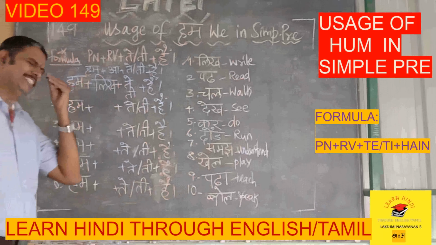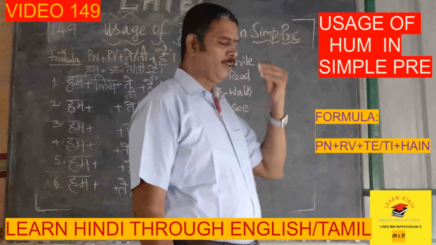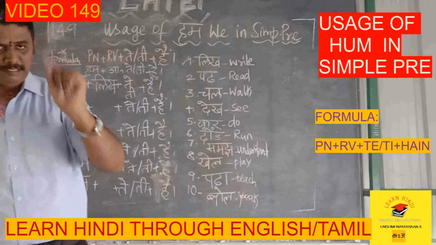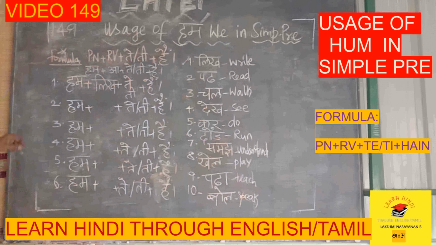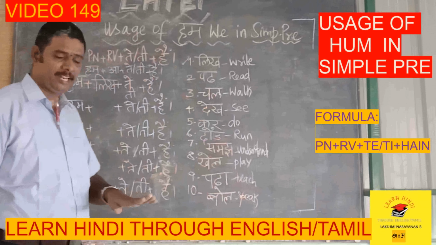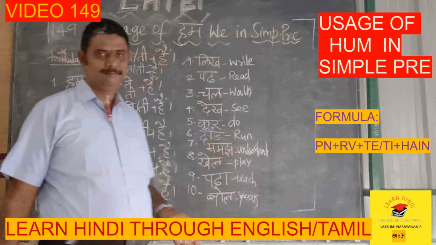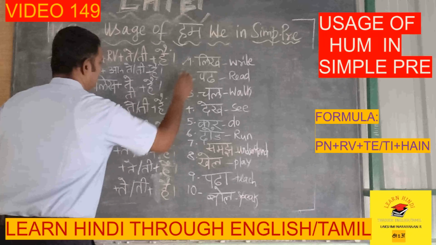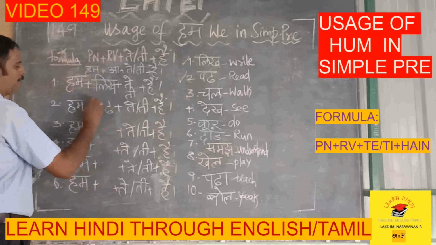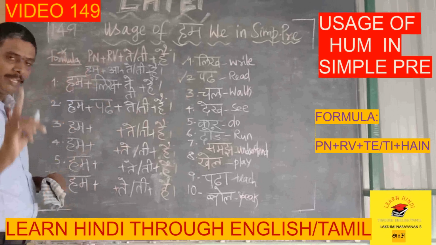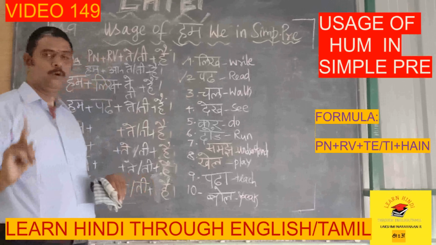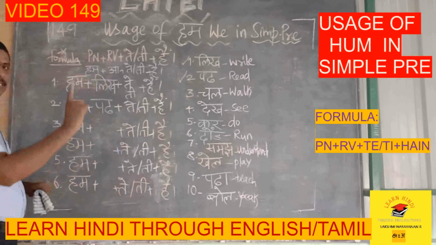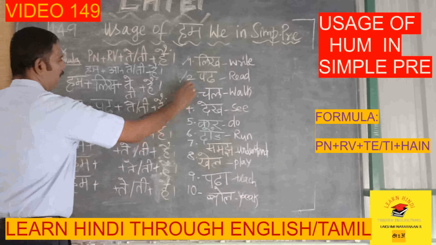Okay, so just by blind, without seeing, you can say हम लिखते हैं, हम खाते हैं, because at least one person will be there in the group, right? If exclusively women are there, then it will be लिखती. Okay. Next one, हम पढ़ते हैं. If I am masculine, हम पढ़ते हैं. If we all are feminine only, पढ़ती. If a single person is masculine among 1900, that is पढ़ते only. You have to say पढ़ते. Feminine means पढ़ती.